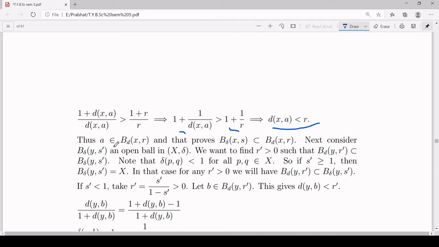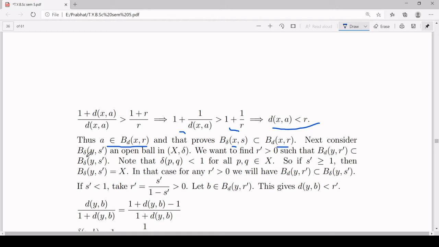So here I have written that a belongs to the open ball centered at x of radius r with respect to the metric d. So you started with an element a of B_delta(x,s) and proved that it belonged to B_d(x,r), and that proves that B_delta(x,s) is a subset of B_d(x,r). Next, we want to prove the other way around.